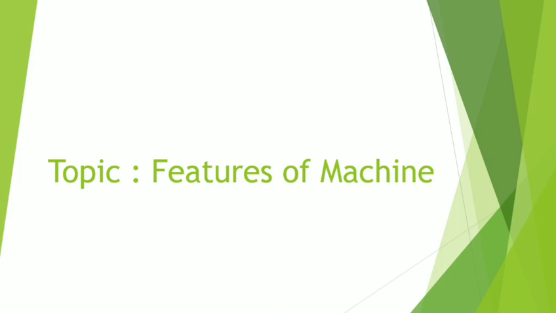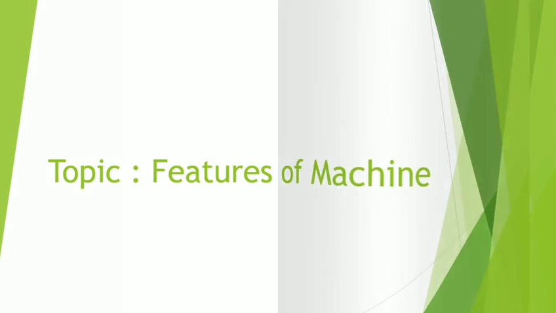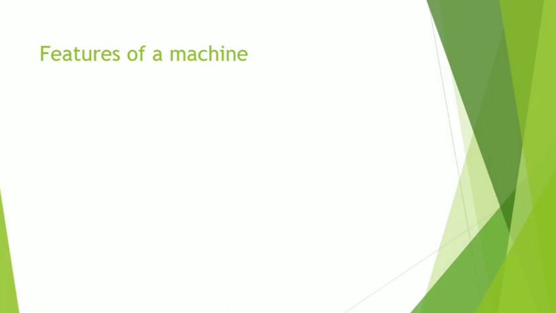Features of machine. Machine. Now let's learn features of machine. A machine is a man-made thing.